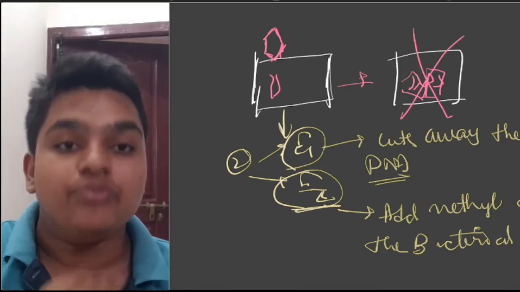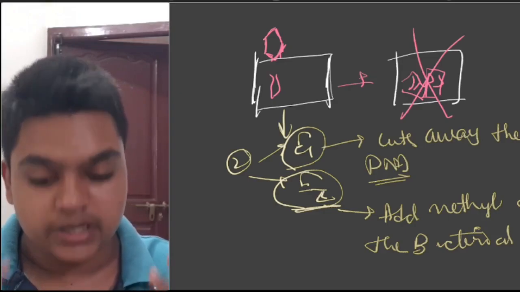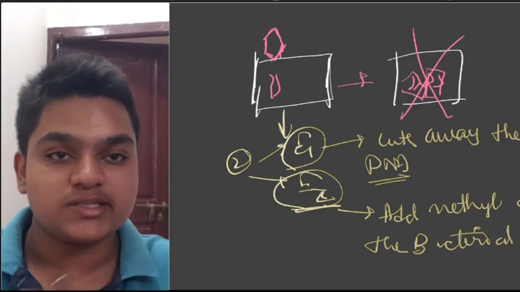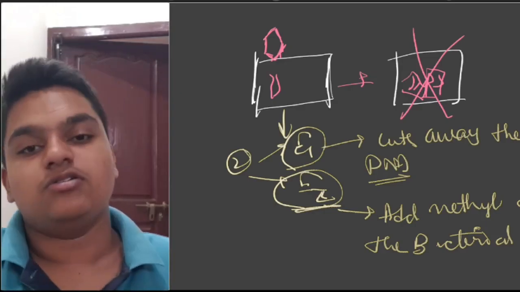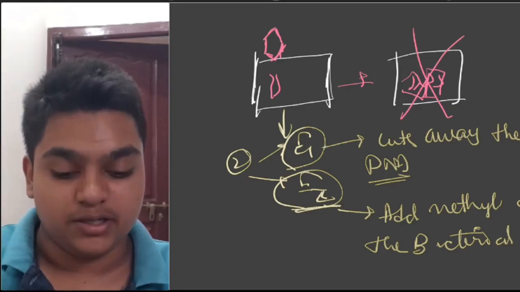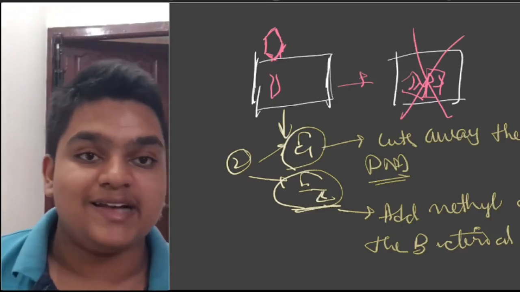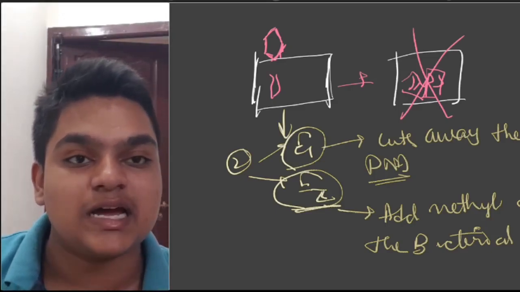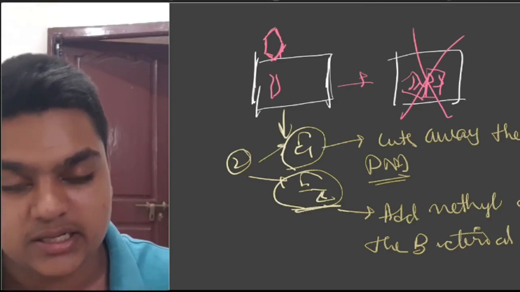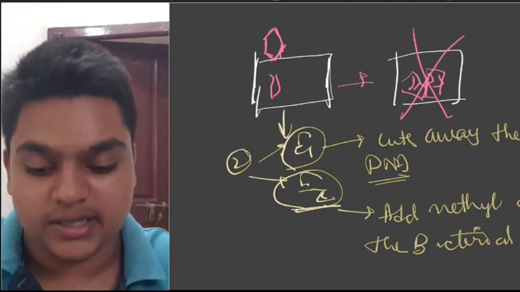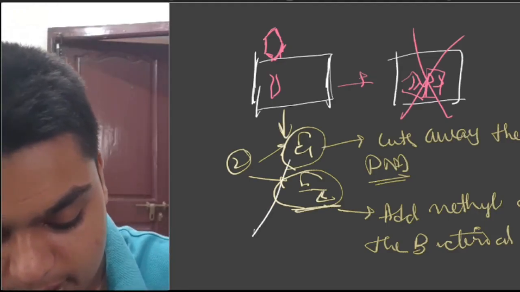Once the viral DNA is cut, it cannot divide itself. It has no chance of dividing. And they have named this enzyme 1 a restriction enzyme. Why? Because it is restricting the disease that is coming with the viral DNA.